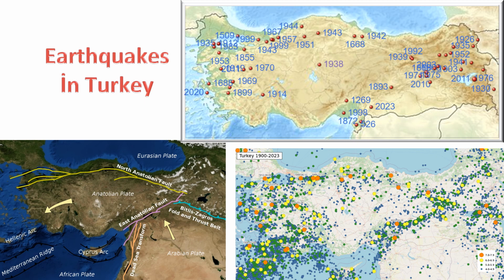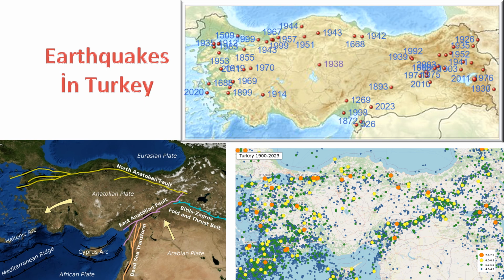3. Uplifted coastal landforms. Coastal regions in Turkey have experienced uplift and subsidence due to tectonic activity. Earthquakes along the North Anatolian Fault have influenced the vertical movement of land along the coast, impacting coastal landforms.